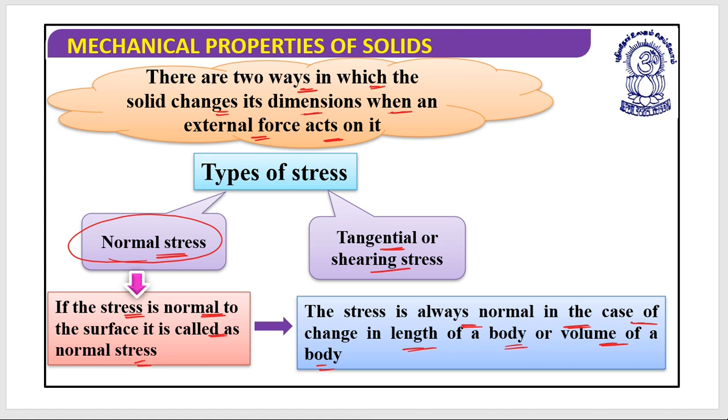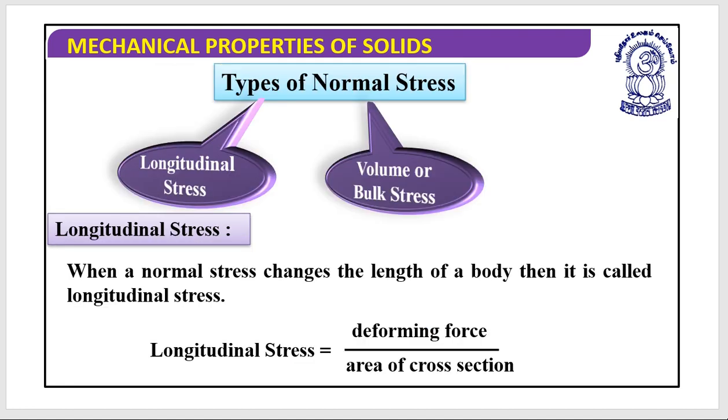Another stress is the tangential or shearing stress. But before that, we will discuss what normal stress is. Even in normal stress there are two divisions: one is the longitudinal stress and another is the volume or bulk stress. Let's understand longitudinal stress first. When a normal stress changes the length of a body, it is called the longitudinal stress.